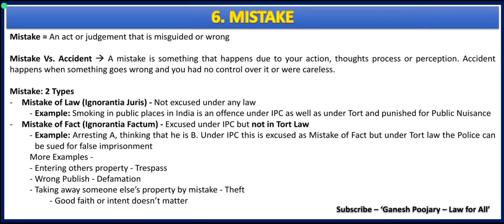Now he can take the exception under mistake of fact in the court, saying that I thought it is a tiger, we all went there to hunt the tiger and we were not aware that there is a person behind the bush, and I thought that way and shot, so it is a mistake of fact. The court will give exception.